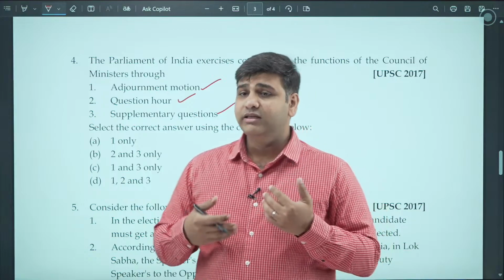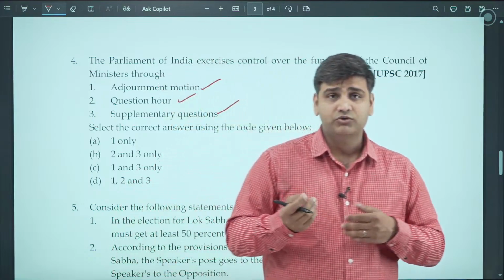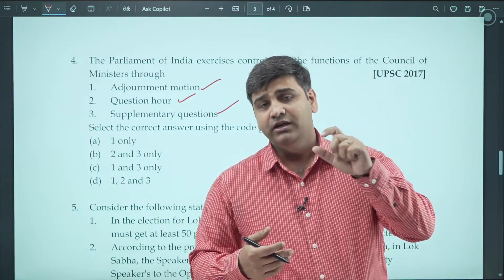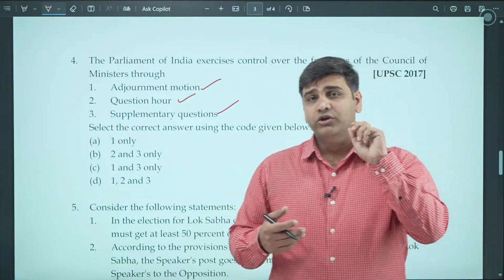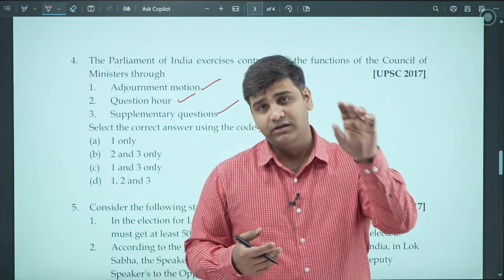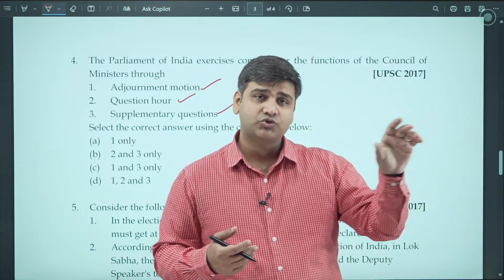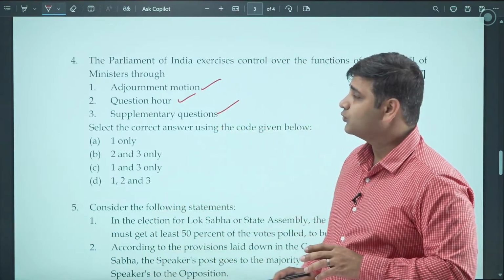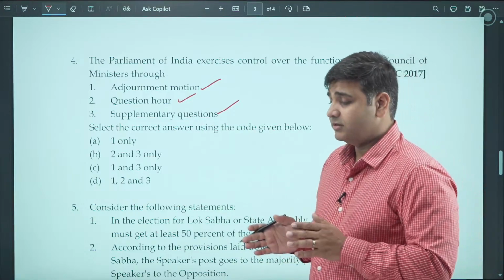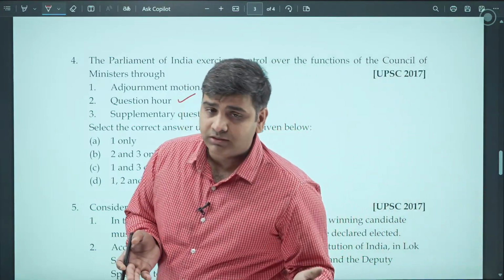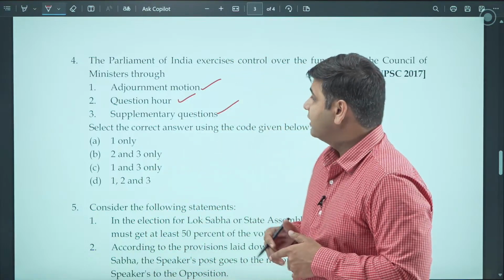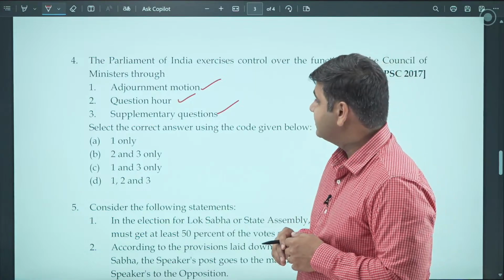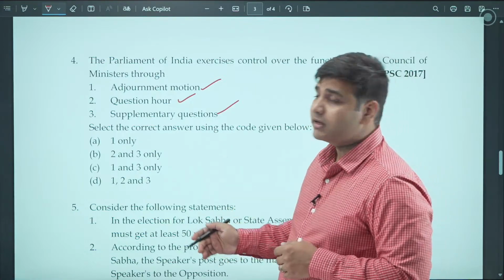Supplementary question: when there is very little time to frame a reply, a supplementary question can be asked of a minister related to the ministry, related to the accountability of the work which a minister is doing in that ministry. All those things are very important tools in order to make the Council of Ministers responsible to the House of the People. And all of them are tools used by the opposition against the government in the House. So all of them are correct.